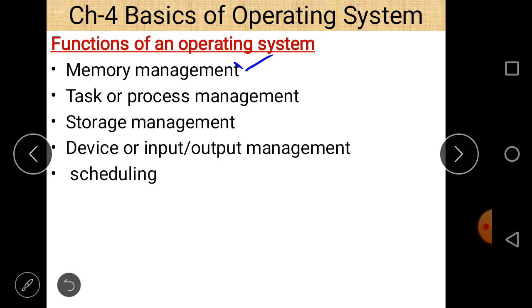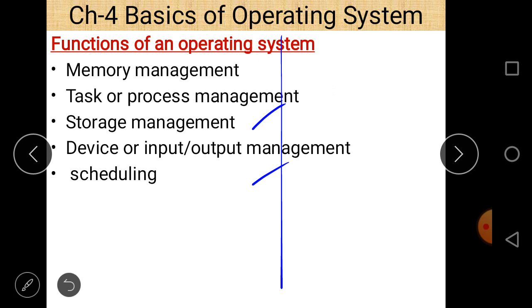And then process management, which process is going to be executed first and which process is going to be executed later on, these are decided by an operating system also. Then storage management also. Storage management means where to store the different types of data or programs or instructions, that is also decided by the operating system.